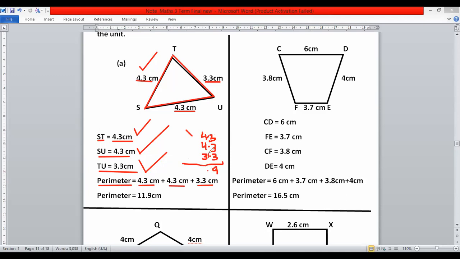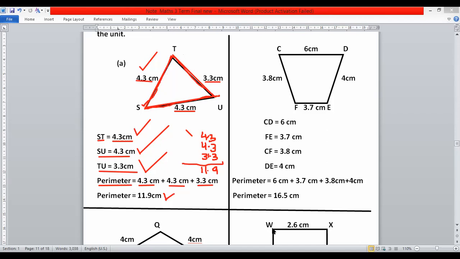Then put point, 4 plus 4, 8 plus 3, 11. So 11.9 centimeter is the perimeter of this triangle. It means the outside length around is 11.9 centimeter.